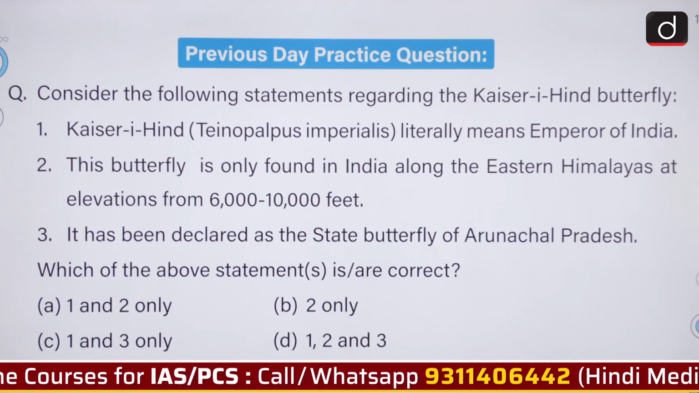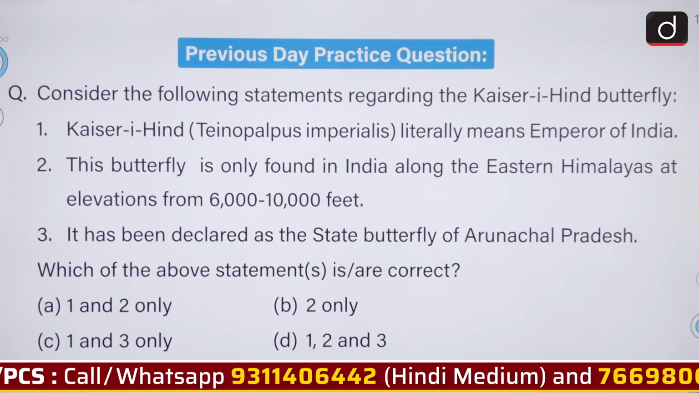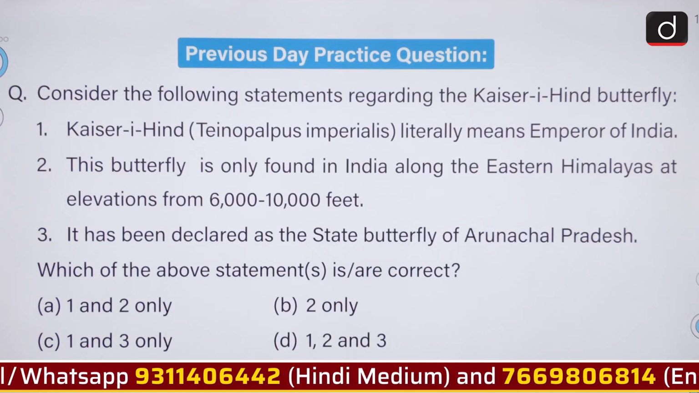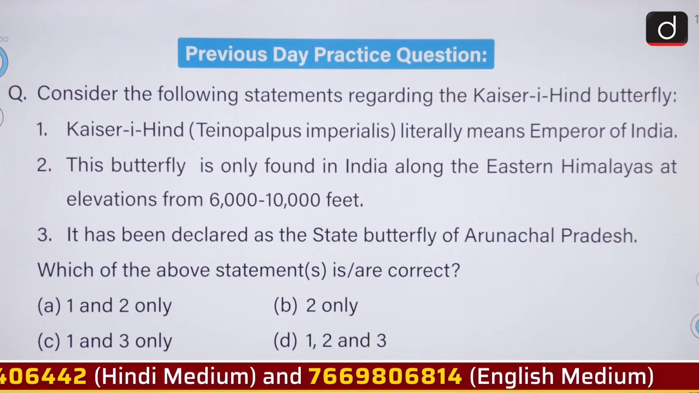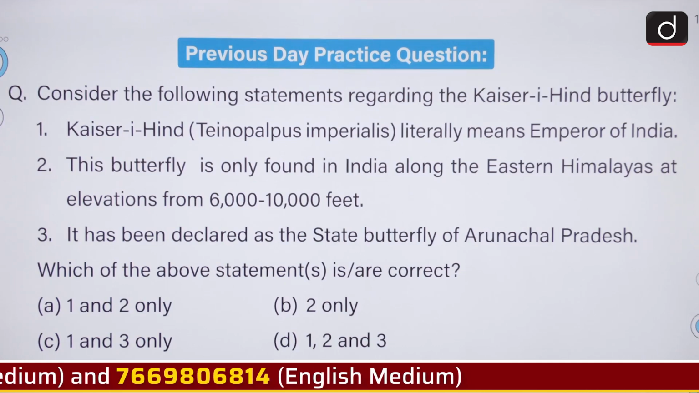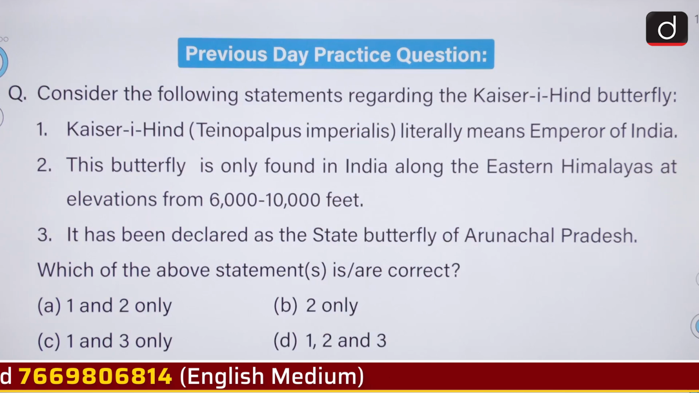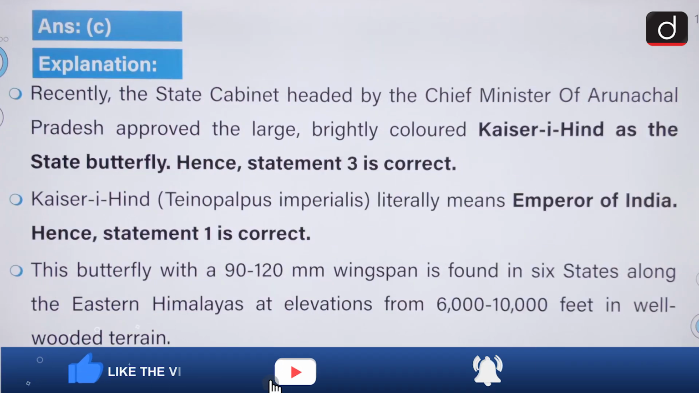The first statement is correct, that it literally means Emperor of India, but this butterfly is not only found in India, it also is found across Myanmar, Bhutan, Nepal. So the second statement becomes incorrect as there is the usage of the word only. It has been declared as the state butterfly of Arunachal Pradesh. This is correct. So the correct answer to this question is option C, 1 and 3 only.